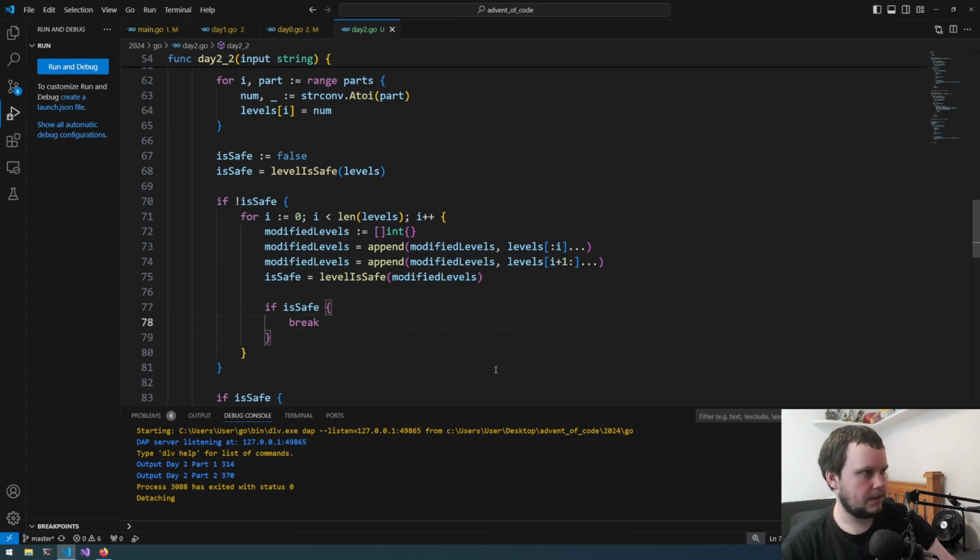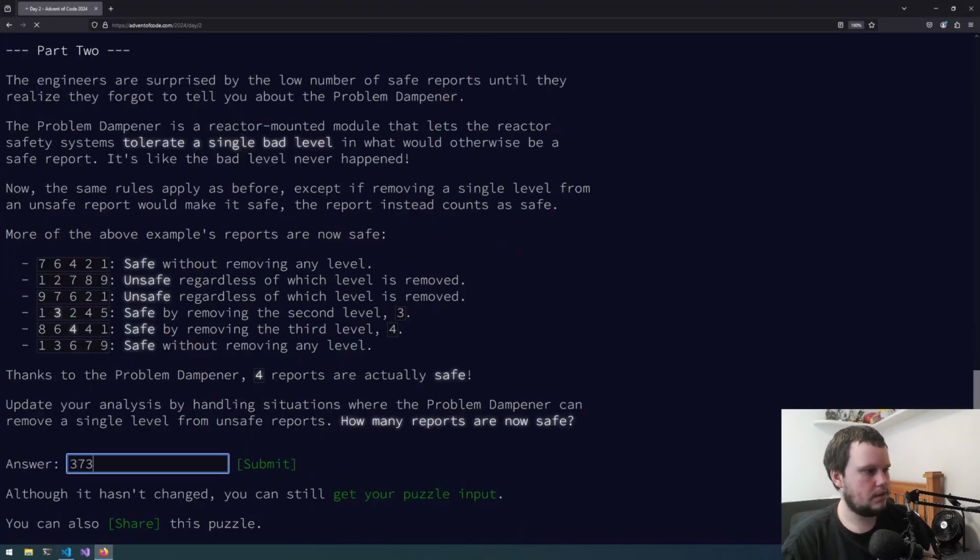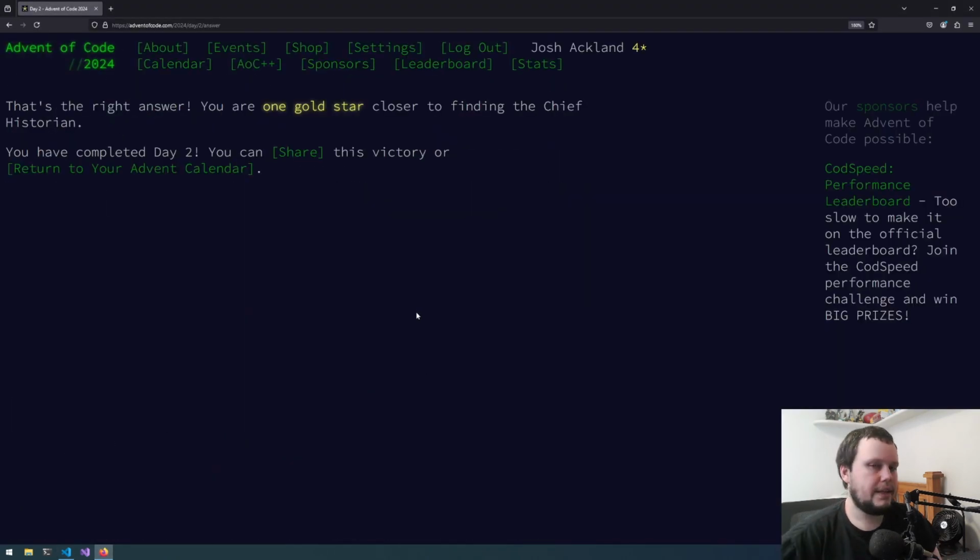Okay, I think that should be correct, so let's run it and hopefully it's all good. 373. Let's try that. Oh, cool, so that is it. So that is the second day of Advent of Code 2024 done in Go.